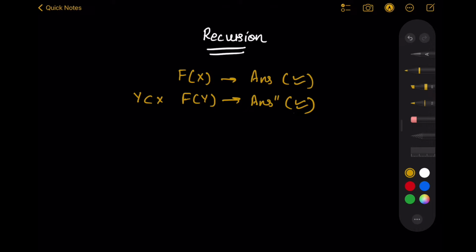because there are a lot of problems which can be broken down into smaller subproblems, and if we are able to solve those smaller subproblems, we can somehow aggregate the answer from each subproblem to calculate the answer of the complete problem. Now if this function is returning the correct answer for a smaller subset or subproblem, then I can find a way to aggregate all those answers of those subproblems and find the final answer. So this is the whole idea or intuition behind recursion, and why a function calls itself.